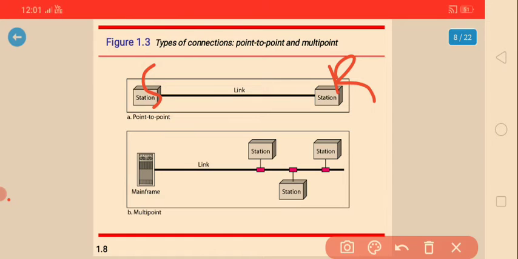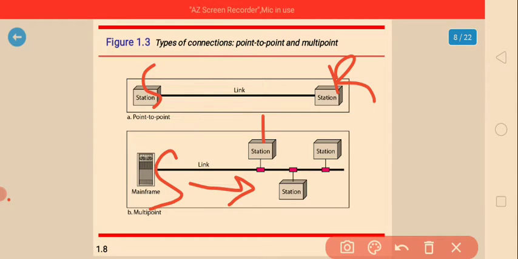The next one is multi-point. In the sense that this is the mainframe which is transmitting the signal to the link, and in that link a number of stations are connected. So this is the A station, B station and C station. These are the number of points connected to that link. So that is what we call multi-point.